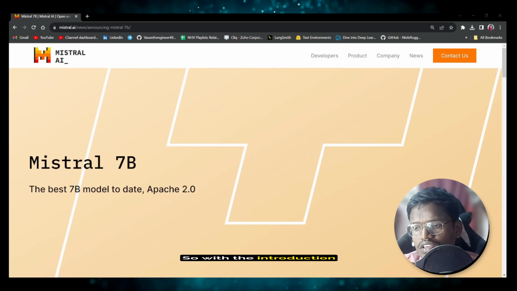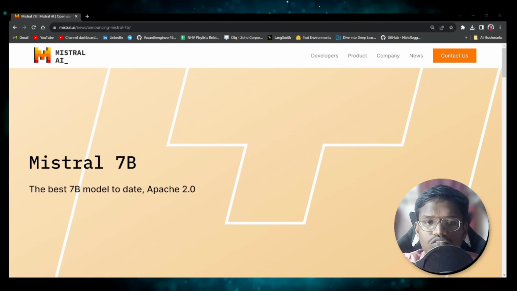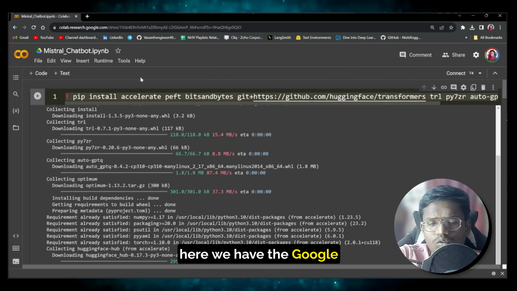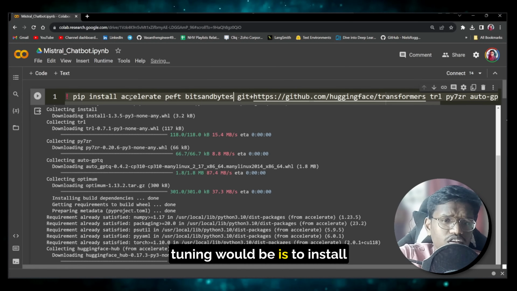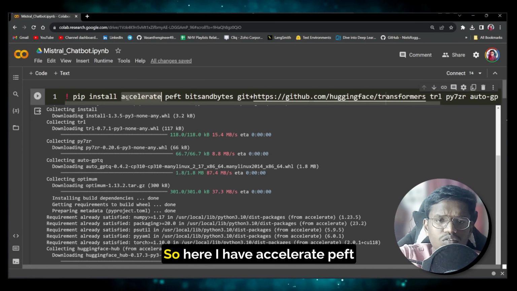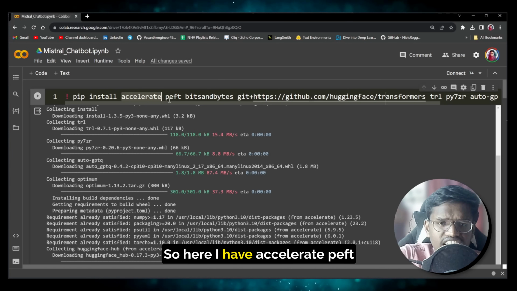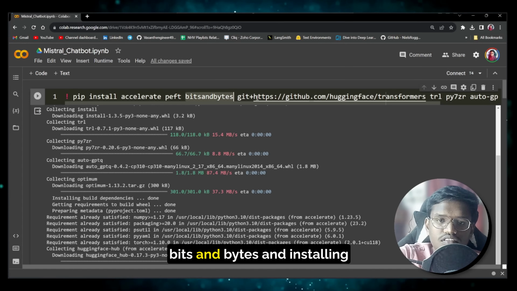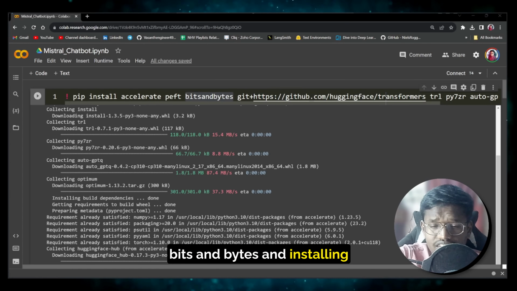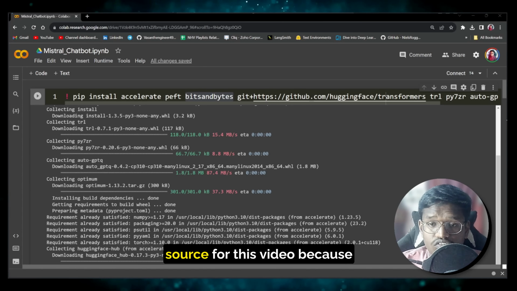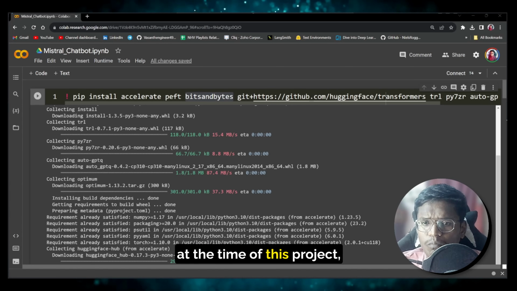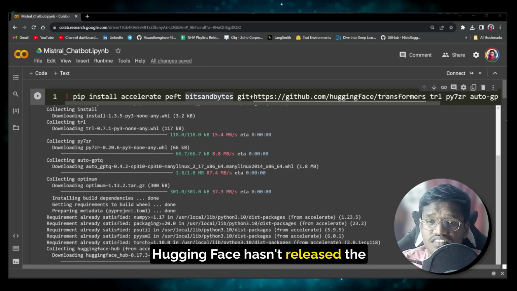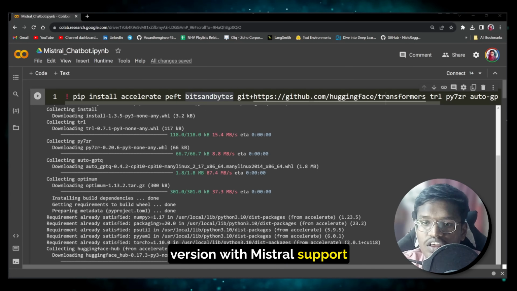So with the introduction being said, let's go on with the fine tuning. Let me open the Colab notebook now. Here we have the Google Colab notebook. The first step in the fine tuning is to install the dependencies required. So here I have accelerate, peft, bitsandbytes, and installing transformers. You should install it from the source for this video, because at the time of this project, Hugging Face hasn't released the version with Mistral support in pip.